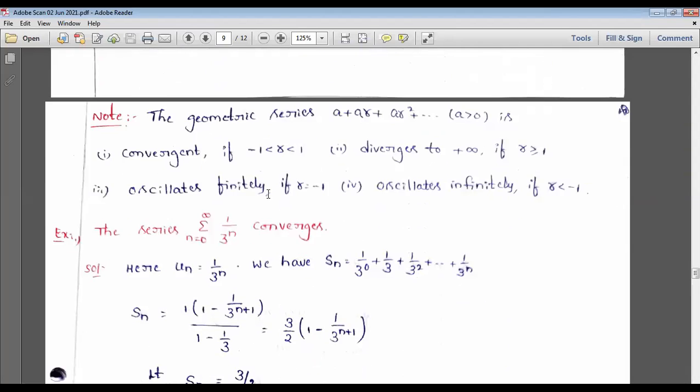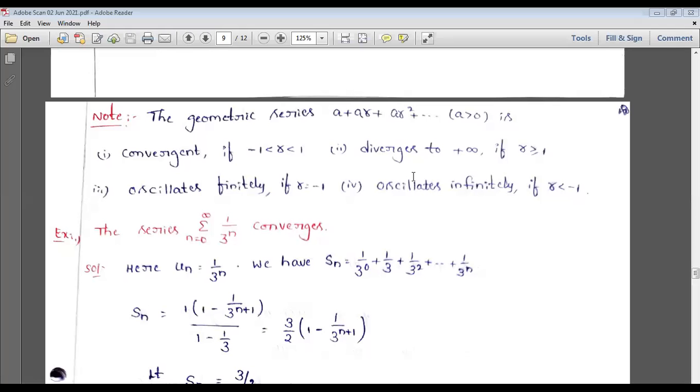And next, from here onwards we use these in problems. From here onwards it is very important. The first test here is the geometric series. Already you got it in your 10th class, I think. Progressions: those who came from an SSC background learned arithmetic progression, geometric progression, and harmonic progression.